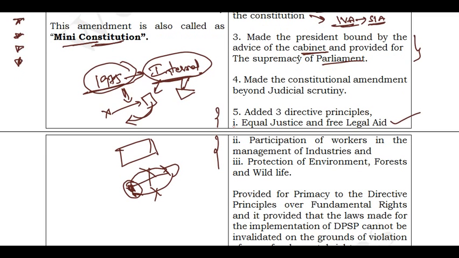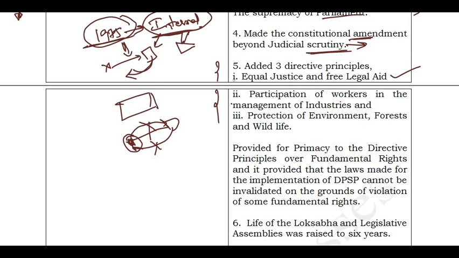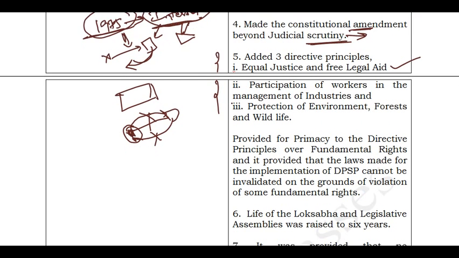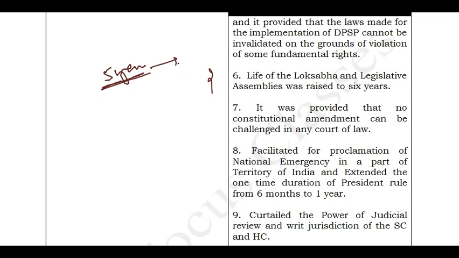And whatever constitutional amendment is done based on this 42nd Constitutional Amendment Act is beyond judicial scrutiny. Judicial review was not applicable for it. That is what the 42nd Amendment Act gave to the constitution. And also, you know that the life of Lok Sabha is only 5 years, but at the time of this emergency period, because of this 42nd Amendment Act, it was increased to 6 years.